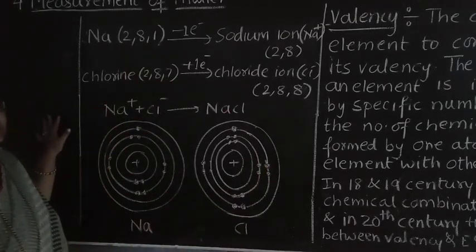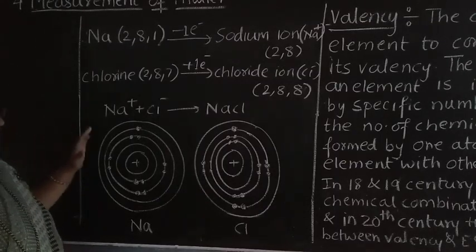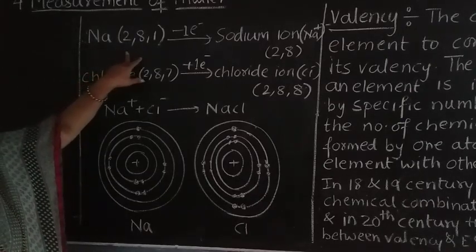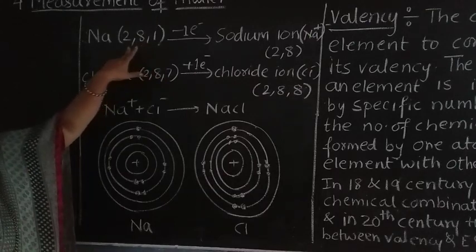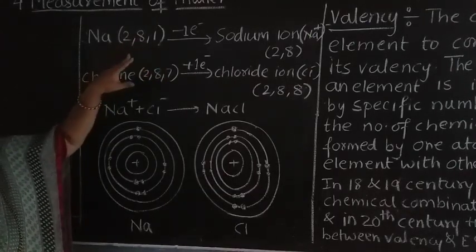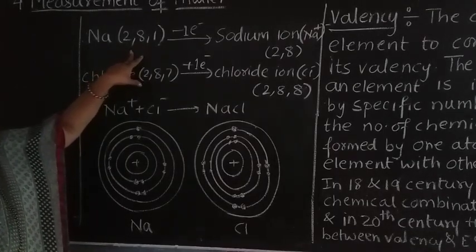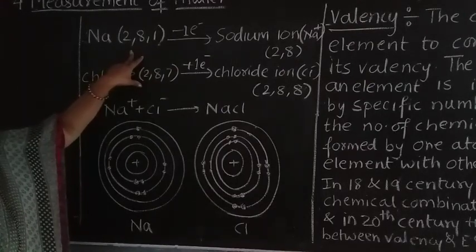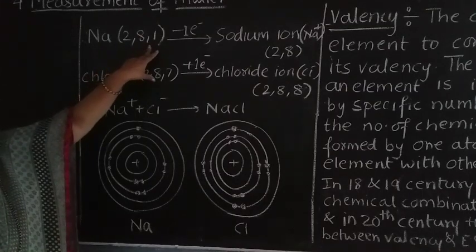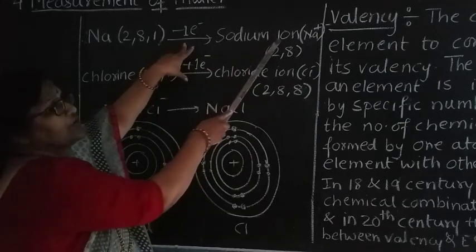According to the electronic configuration, we have distributed the electrons. Now what happens, see here. In the outermost orbit of a sodium, there is 1 electron. So to become stable, it has to donate 1 electron. To become stable means it should contain 8 electrons in its outermost orbit, or it has to attain stability. For that purpose, it has to donate 1 electron. By donating 1 electron, it becomes a sodium ion.